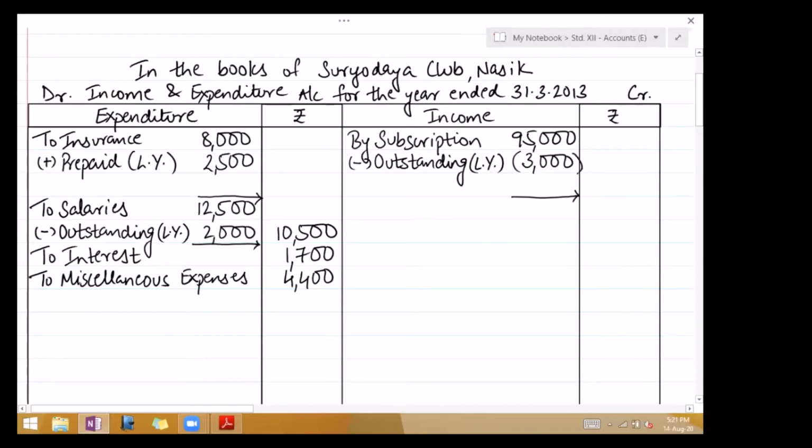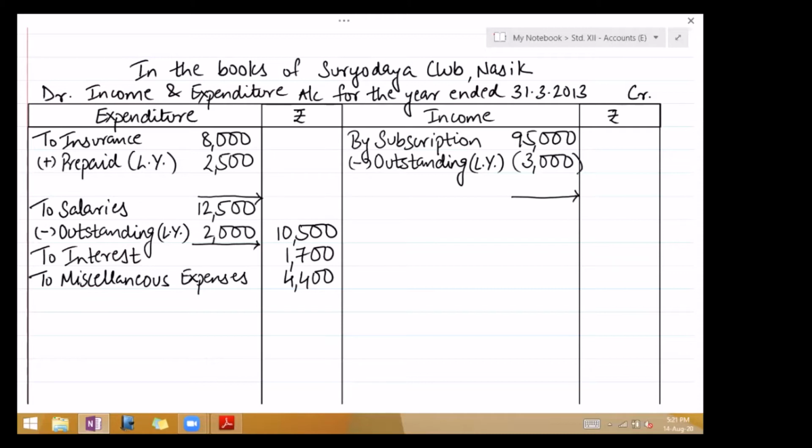Now see, look here students, if the full 5,000 was received, I would not have written anything on the asset side and from here I would have deducted the full 5,000. But out of 5,000, only 3,000 has been received. So deduct that, and what you get on the asset side, still receivable of last year, is 2,000. So 5 became 2 because 3 has been received. Same way on the liability side. Out of salary, whatever was not paid, the full is paid. So I deducted the full and nothing remains on the liability side.